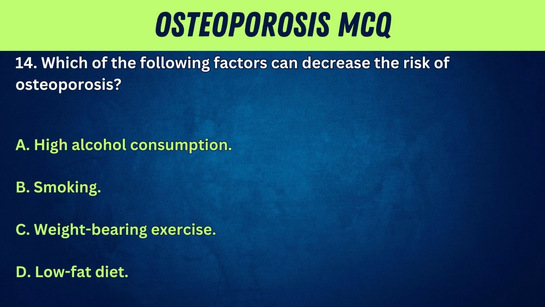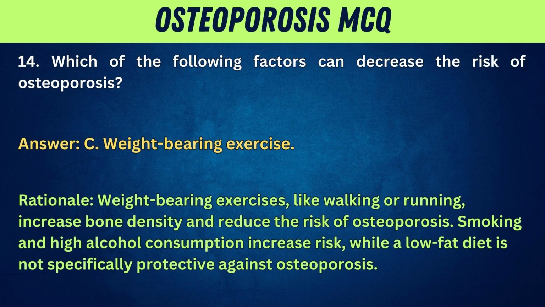A. High alcohol consumption. B. Smoking. C. Weight-bearing exercise. D. Low-fat diet. Answer: C. Weight-bearing exercise. Rationale: weight-bearing exercises like walking or running increase bone density and reduce the risk of osteoporosis. Smoking and high alcohol consumption increase risk, while a low-fat diet is not specifically protective against osteoporosis.